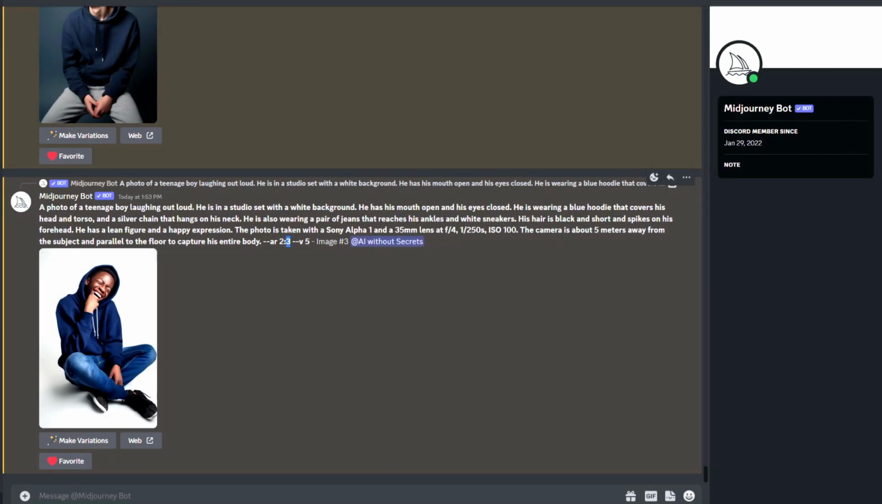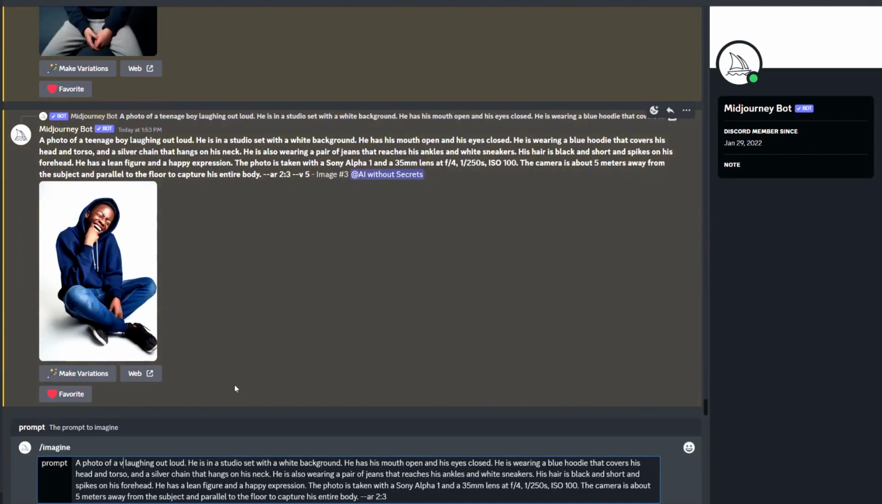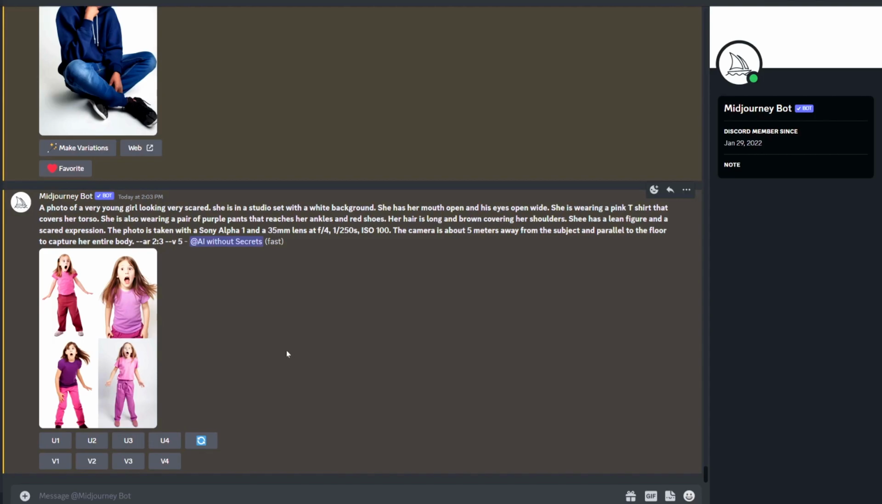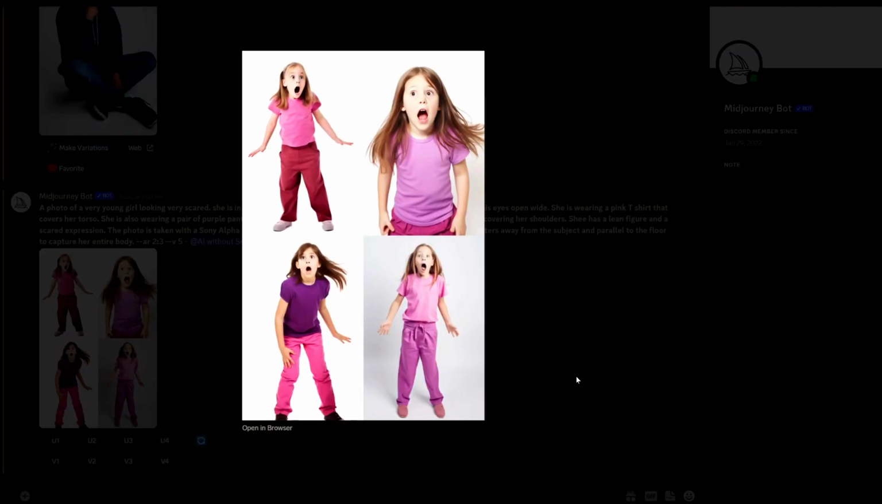Instead, I decided to try to modify the prompt myself in Discord in order to obtain the image of the young girl. I copied and pasted the previous prompt, which was of a teenager laughing, into the Imagine text box and began changing it. I mentioned that she appeared scared, that her mouth and eyes were wide open, she had long brown hair, and that she was wearing a pink t-shirt and purple pants. You can definitely try this approach yourself. I believe that if you already have a good base prompt to work with, you should be able to get good results even if it takes a little more time to modify it.